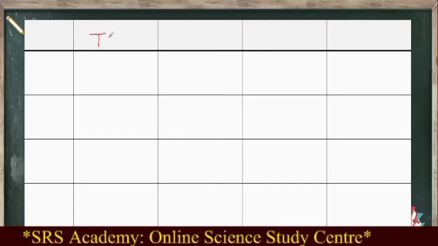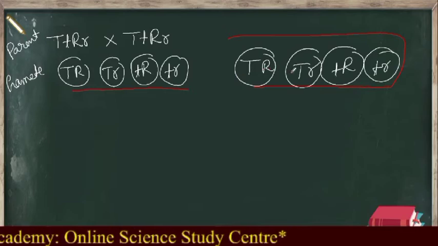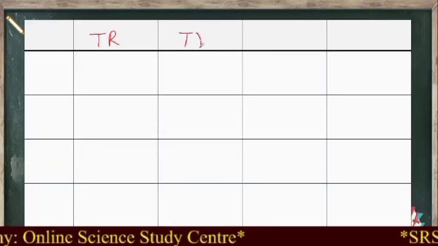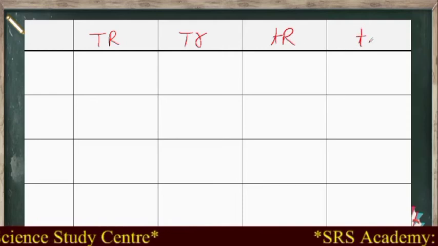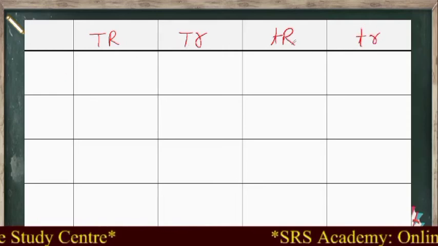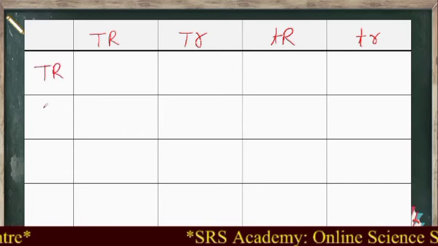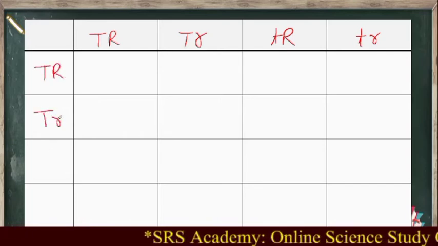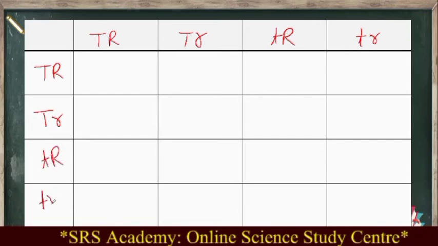Capital T, capital R. Next, capital T, small r. Next, small t, capital R, and small t, small r. One plant's gametes on one side, and another plant's on the other side: capital T, capital R, capital T, small r, small t, capital R, small t, small r.